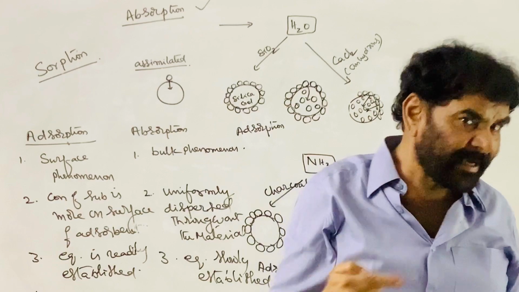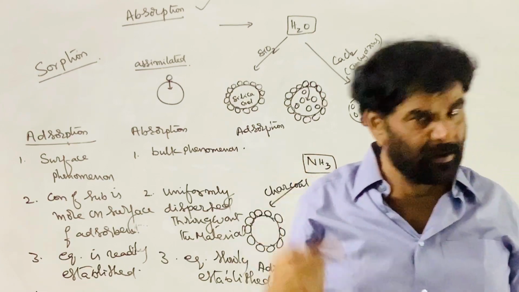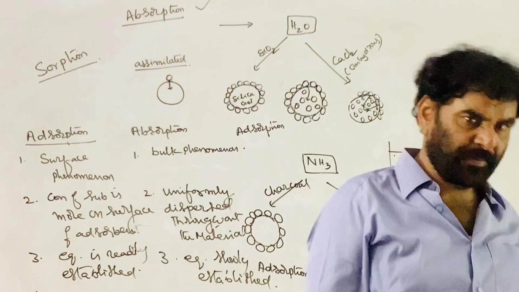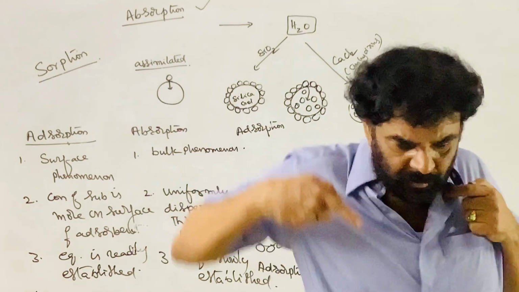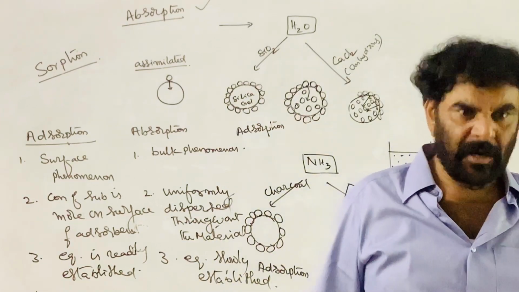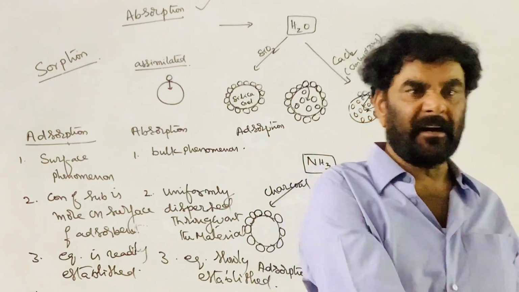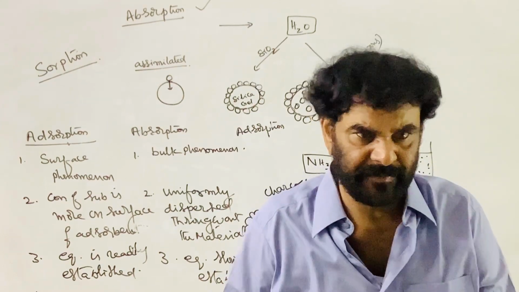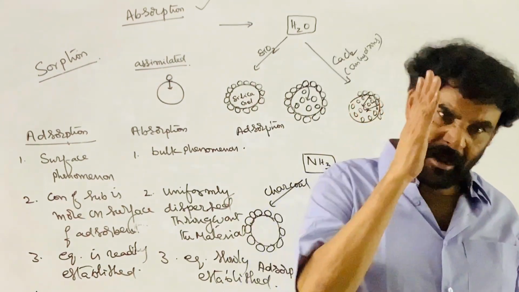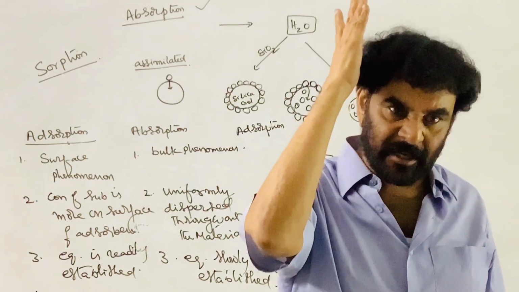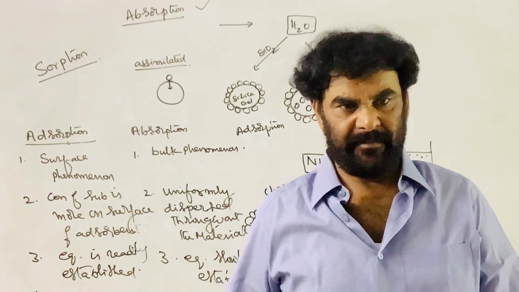It is not confined to the surface. If it is confined only to the surface of the thread, then it is called adsorption. Along with that, it is moving inside the thread, that is absorption. Adsorption as well as absorption is taking place. It is an example of sorption. Both are simultaneously taking place during the dyeing of the fiber.